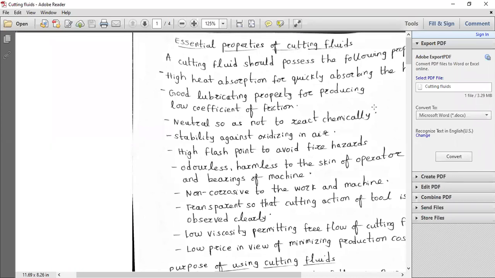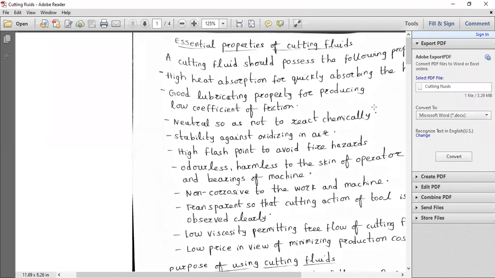For cast iron, generally we use compressed air. We have seen in most machine shops, they use compressed air from the air compressor with a hose pipe, just cleaning away the chips from the drill hole. For brass also, we use machine dry or straight mineral oil.